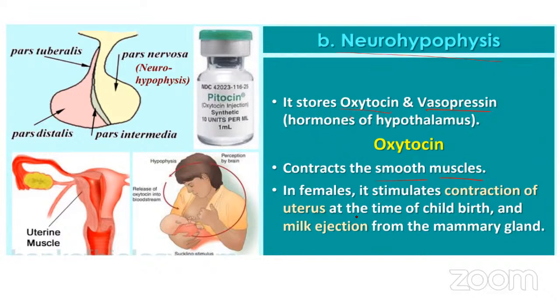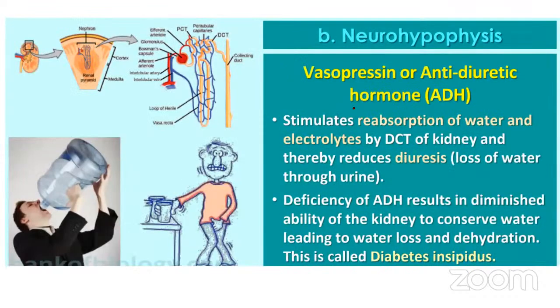And the second one is that it also helps in milk ejection. If the milk that is sucked by the baby has to come to its mouth, oxytocin is responsible. Okay, so next one is vasopressin.